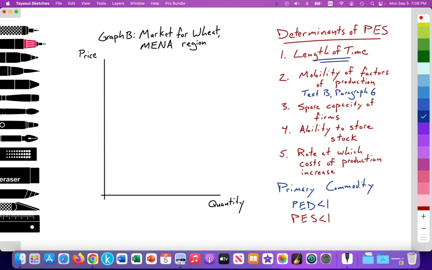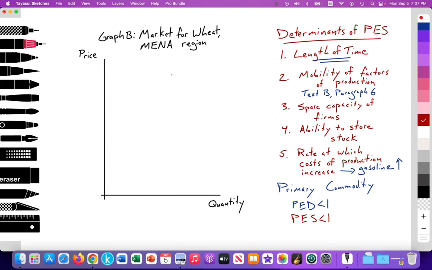Also here it mentions the rate at which costs of production increase. If farmers are using gasoline for their machinery in the production of wheat, and if gasoline prices are rising, it makes it more difficult for farmers to employ gasoline as a resource to produce. So again, the supply curve is going to be inelastic.